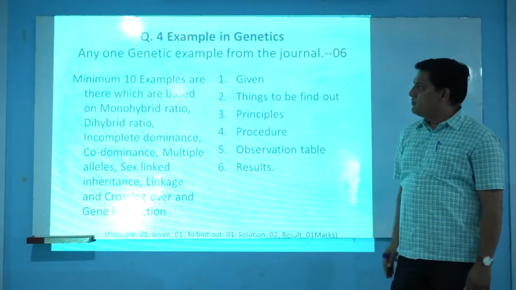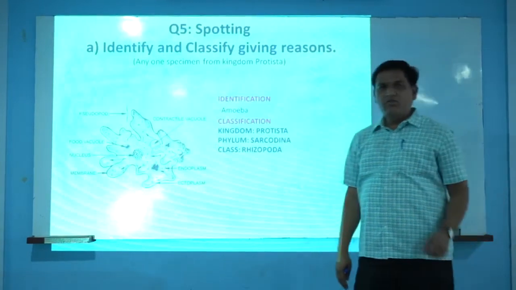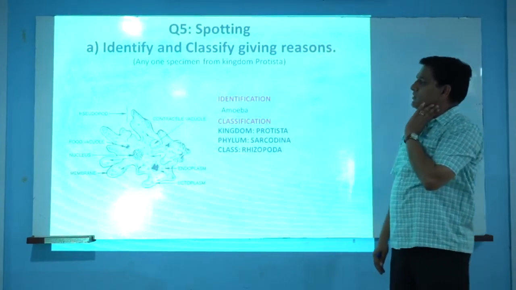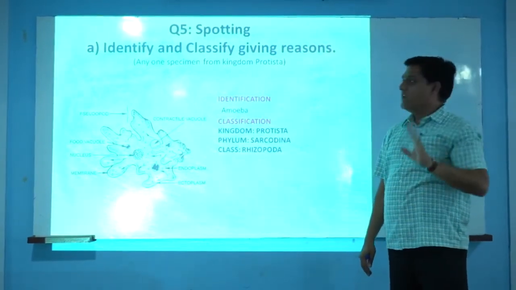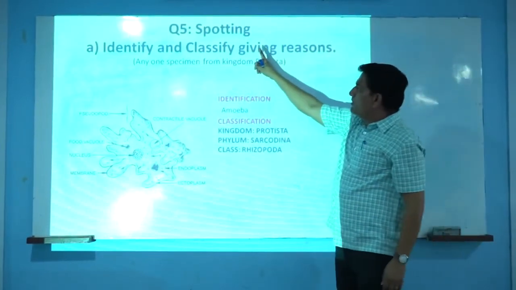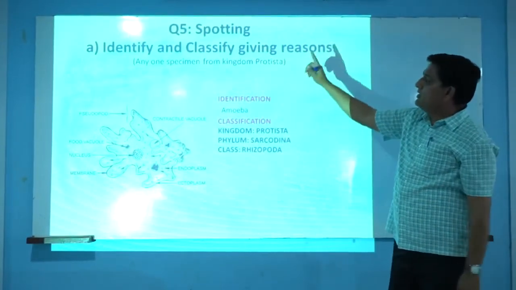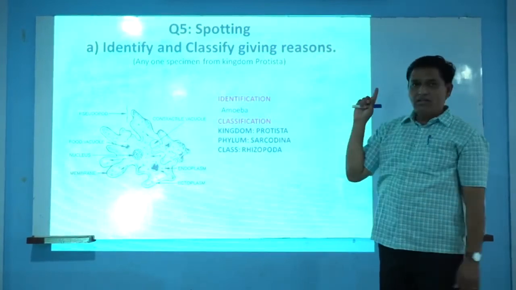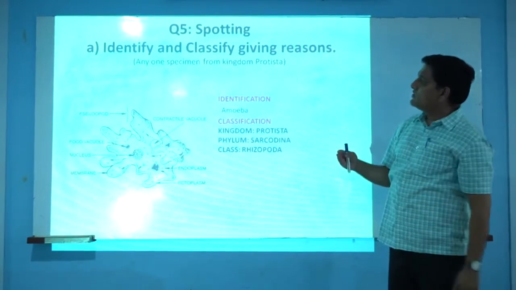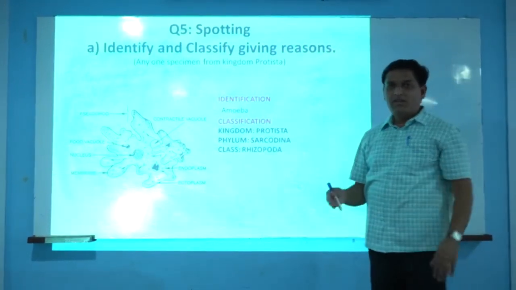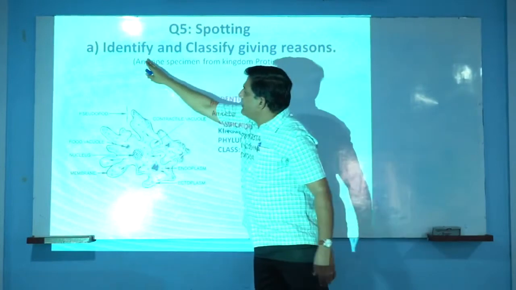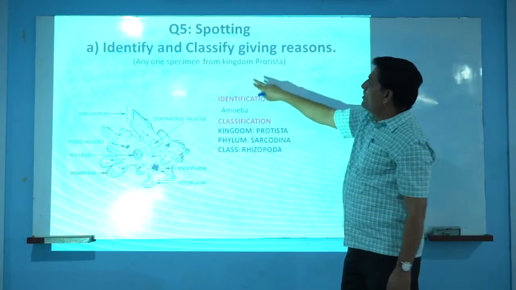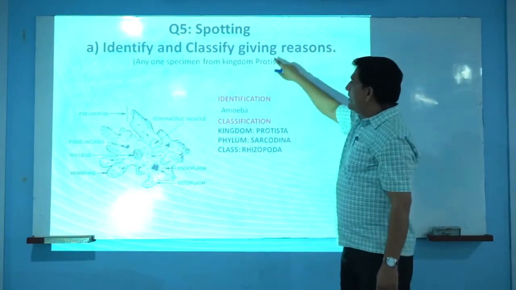Next, we will see question number 5, and this question is a major question, which we have to solve within 30 minutes. If you see carefully, question number 5 is spotting or identification. There are about 10 questions, and each question is worth 1 mark, and each question is divided into 2 sub-questions. Every question has an identifier, and the next part tells what we have to write for that particular spot.